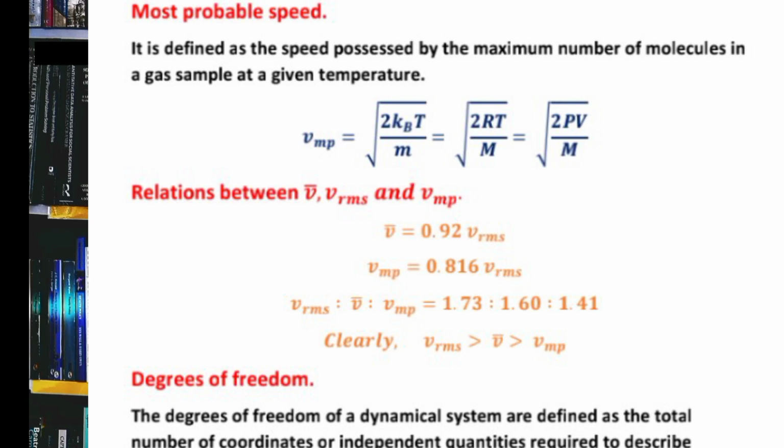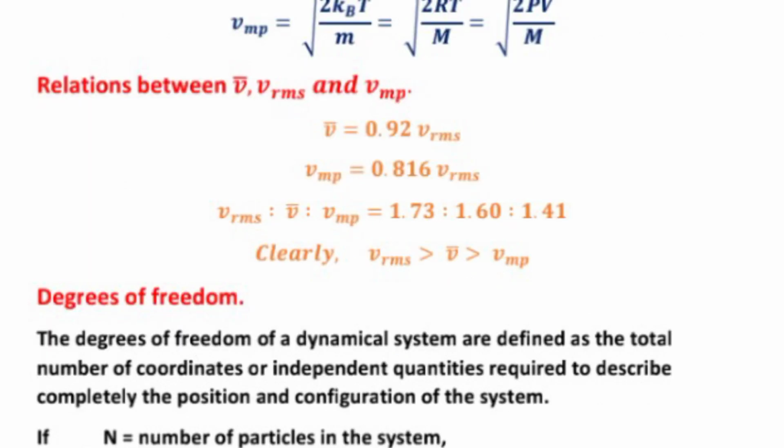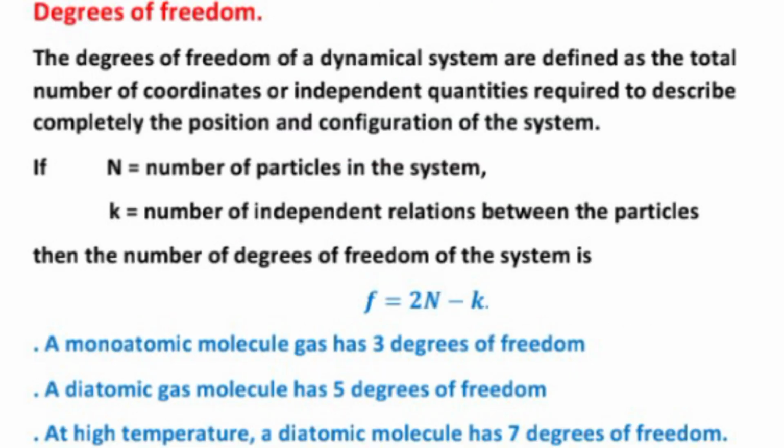Degrees of freedom. What is degrees of freedom? The degrees of freedom of a dynamic system are defined as the total number of coordinates or independent quantities required to describe completely the position and configuration of the system. Capital N equal to number of particles in the system, K equal to number of independent relations between the particles, then the number of degrees of freedom of the system is F equal to 2n minus K.